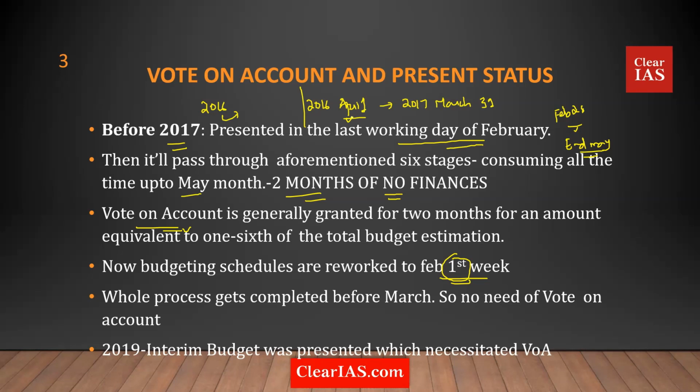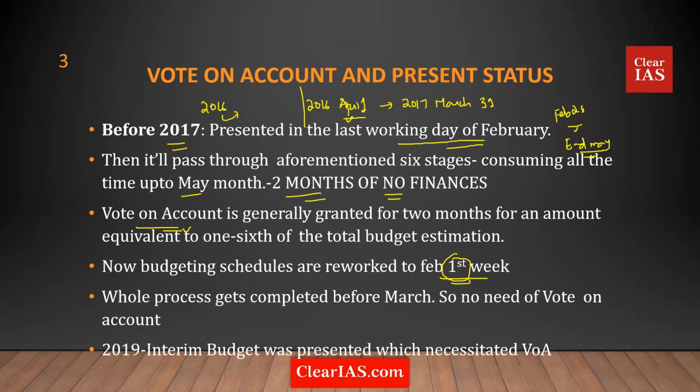Now, in 2019, the government still decided to go for a vote on account. Why? Because it was an election year. In election years, the norm is that whichever government is in power in February of that year, let's assume February 2019, they have the liberty of presenting the budget. But there comes a problem. You are not sure whether you're going to stay for the next 5 years or not. If the election comes in May, a couple of months later you might be out of power. And a full-fledged budget for 12 months would be very problematic for the next government.